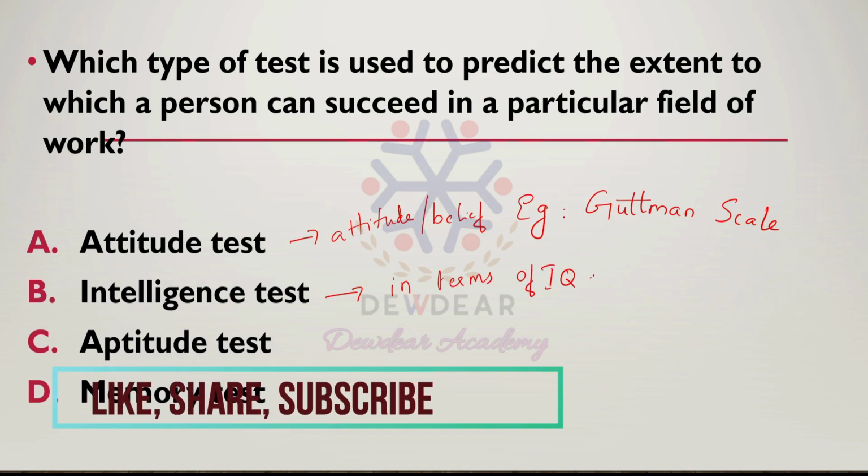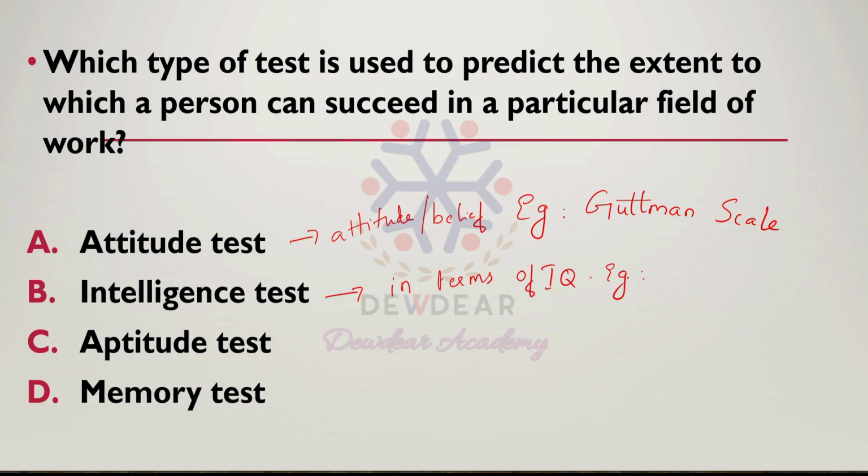An example is the Stanford Binet intelligence test. Also Wechsler's intelligence scale is another example of intelligence test.